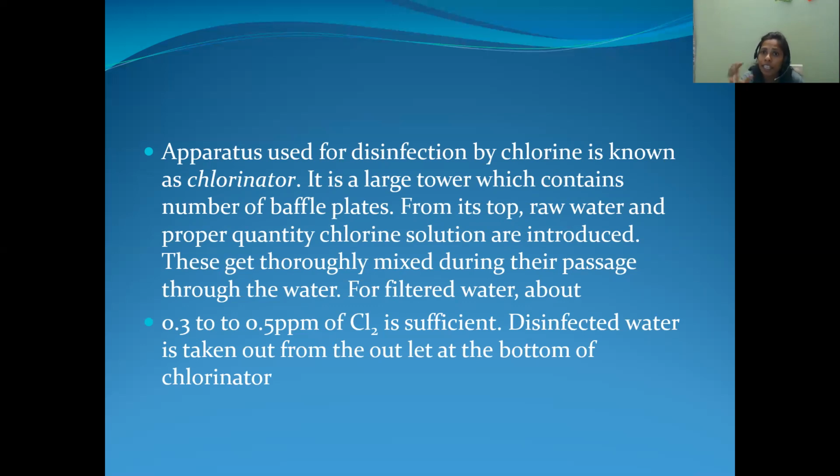hypochlorous acid is formed, and this hypochlorous acid immediately reacts with the enzymes and kills the bacteria. These get thoroughly mixed during their passage through the water. For filtered water, about 0.3 to 0.5 ppm of chlorine is sufficient. That means if the water is filtered, we can add around 0.3 to 0.5 ppm of chlorine. Disinfected water is taken out from the outlet at the bottom of the chlorinator. Finally, we get purified water, free from disease causing microorganisms and bacteria, through the outlet. That is the chlorination process.